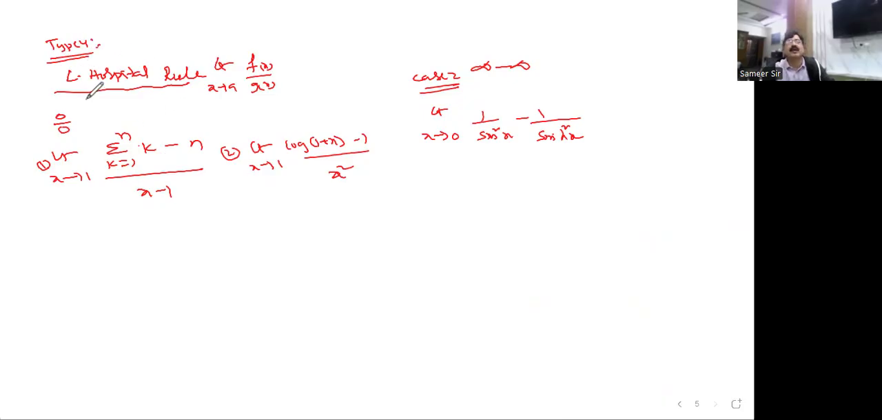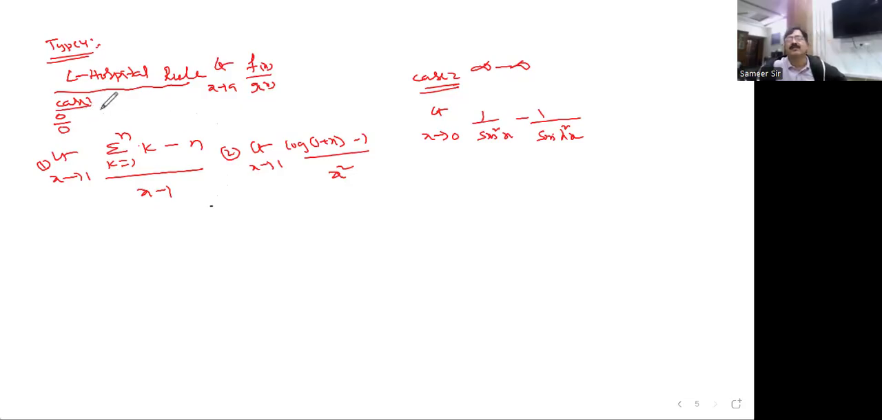Type 4 is L'Hopital rule. While writing we write L'Hospital, but we read it as L'Hopital rule. In this L'Hopital rule, we are going to discuss 4 cases now. How many? 4 cases. What are those 4 cases? The 4 cases are like this.